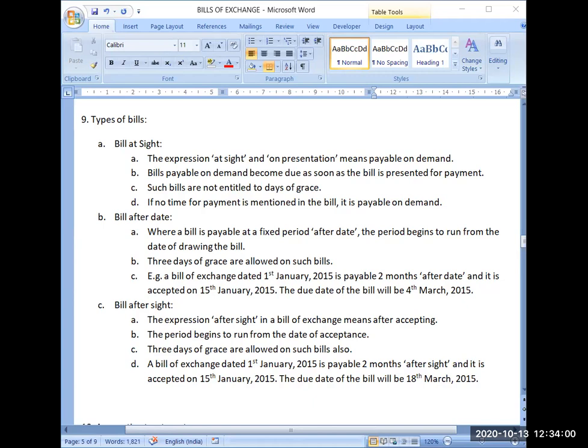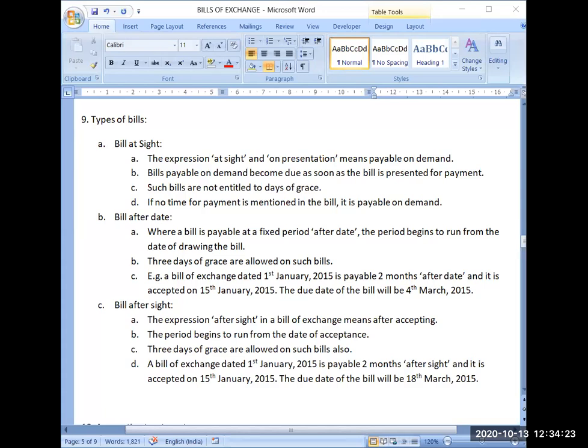If no time for payment is mentioned in the bill, it is payable on demand. Then how will you recognize that this bill is payable on demand or at sight? If no time period is mentioned on that bill of exchange, then it will automatically be payable on demand.